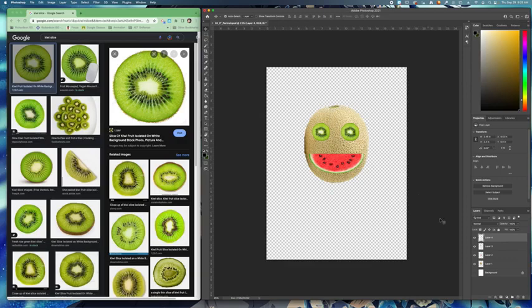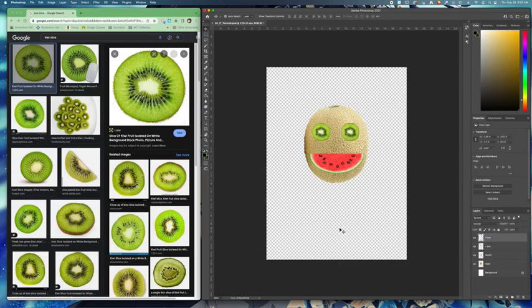Now, the other thing is make sure that you are labeling your layers. So this was the head, this was the mouth, this is, if I turn this off, that's the left eye, so I'm going to do L-I, which means this is the right eye.